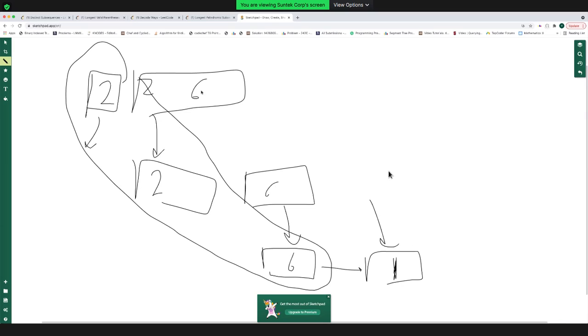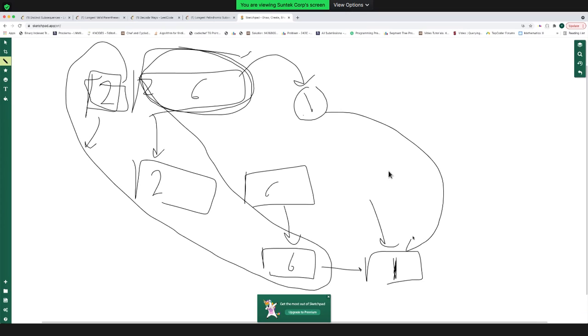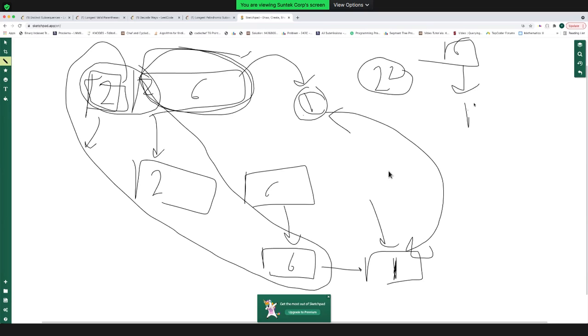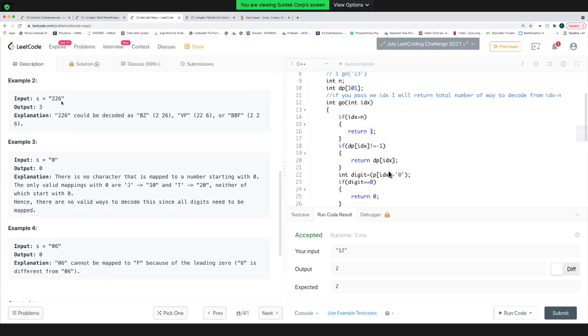Then in the other case, I have taken this 26 together, and I have managed to reach the end. This is another possible way. So this will return 1. So starting from 2, a total of 2 cases are possible. Now we can take 22 together. So we are taking 22 together, and we are asking 6 to break down further. So 6 can be broken down in only one possible way. So this is another possible way. So a total of 3 possible ways are there. That's the answer for 2 2 6.